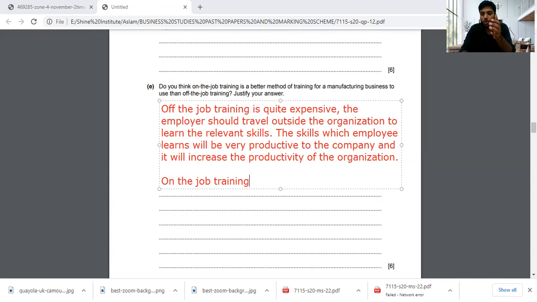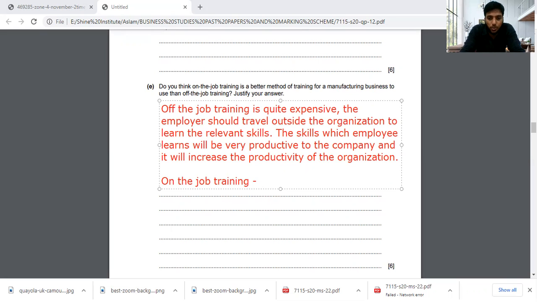So if you are going to be learning the same thing, the same morals from your senior, you will also do the same thing. What he has taught you, a bad negative vibe, a bad negative training, will reduce the level of productivity of the company. But on one side, your work is going to be easy. You know what you need to do in a company, so you have a brief introduction, and the work will not stop because your senior employee is working. So the work is not stopped, but actually you are not doing anything for the company. You are just seeing the work, but you don't produce anything at that time. So let me move on to on-the-job training.